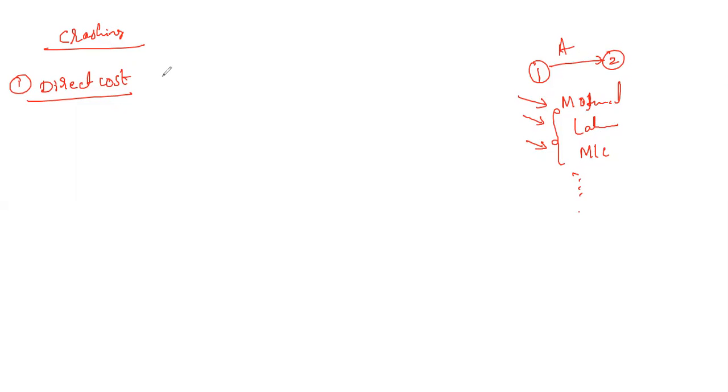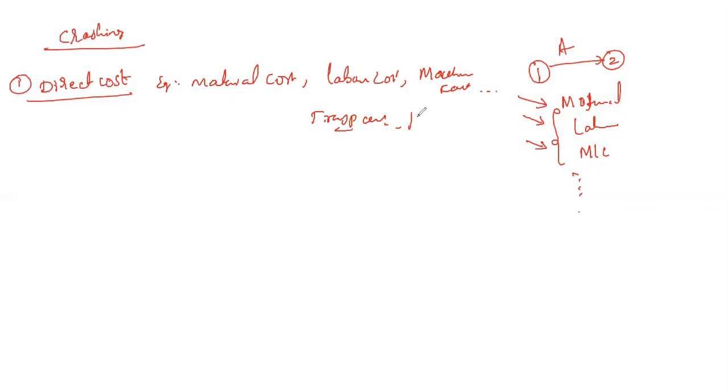I gave examples, so an example is material cost, labor cost, machine cost, and so many other things, for example transportation cost and packing cost. So these are the direct expenditures involved in order to finish this activity. The amount we spend directly to complete an activity, the expenditure directly involved in that particular activity, is called the direct cost. Okay. Similarly, we will be having the indirect cost.